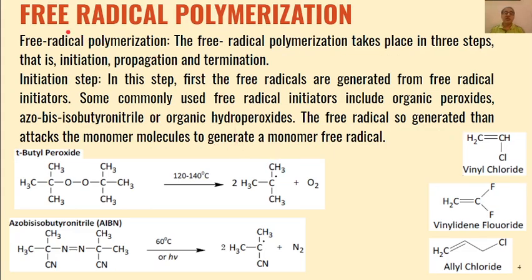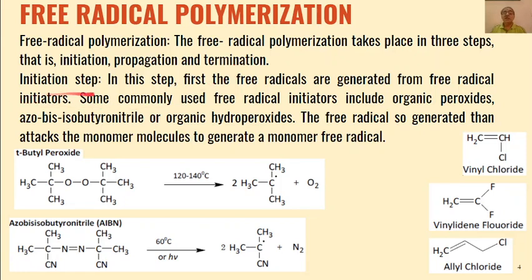So the first category of addition polymerization is free radical polymerization. In free radical polymerization the reaction takes place in three steps. All types of polymerization reactions take place in these three steps: initiation, propagation, and termination.